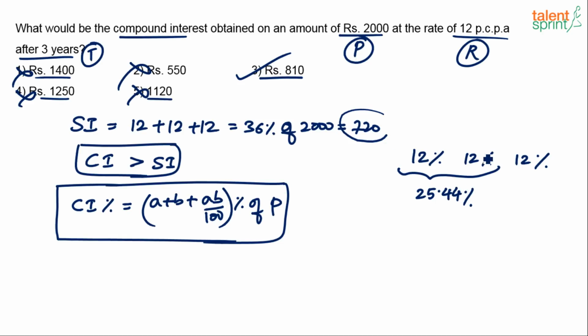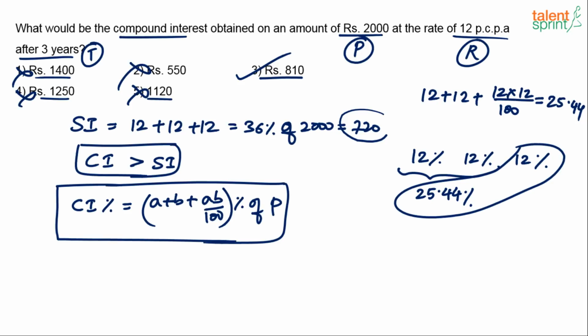Mental calculation, right? A plus b plus ab by 100. 12 plus 12 plus 12 into 12 by 100, right? 12 plus 12 is 24. 12 into 12 by 100 is 1.44. So this comes out to be 25.44. Now use this 25.44 along with this third 12 percentage. Apply the formula now. A plus b plus ab by 100. So 25.44 plus 12 plus 25.44 into 12 divided by 100.